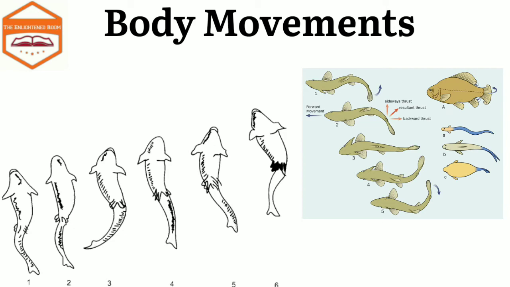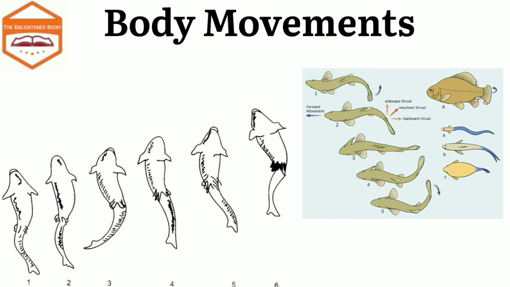This movement is made possible by strong muscles attached to the flexible backbone. During swimming, the front part of the body curves to one side and the tail part moves towards the opposite side. So the fish forms a curve or a loop. Then quickly the body and the tail curve to the other side, and this produces a jerk and pushes the body forward. So a series of such jerks make the fish swim ahead, and the fins present on the body help in movement.